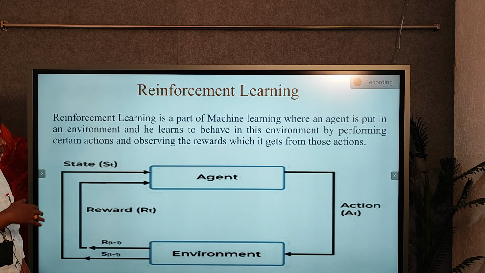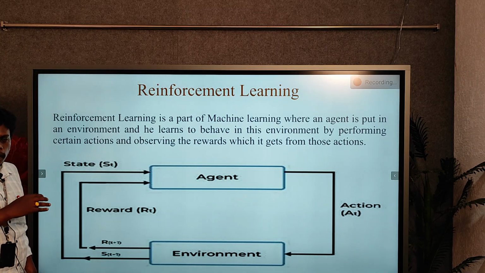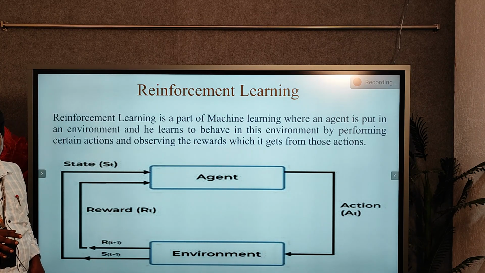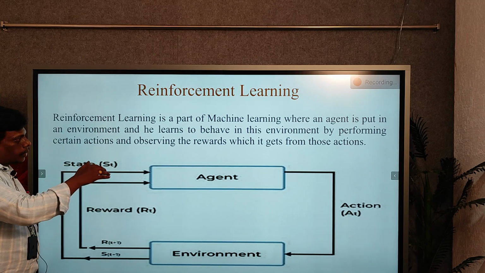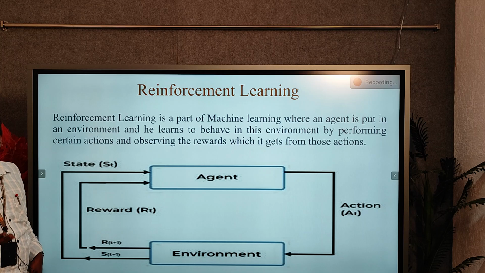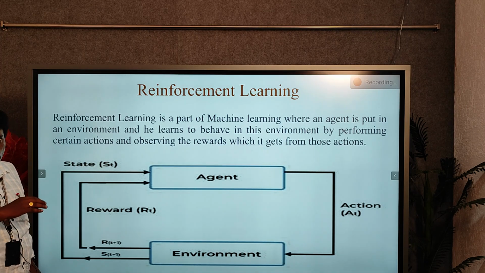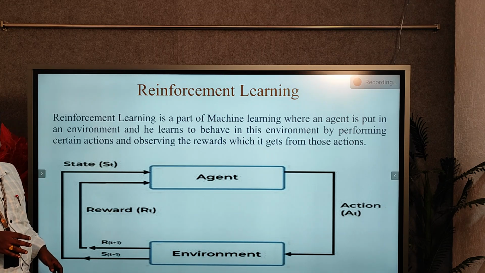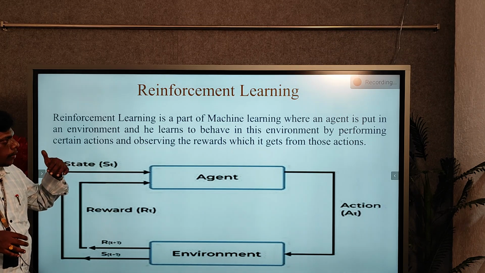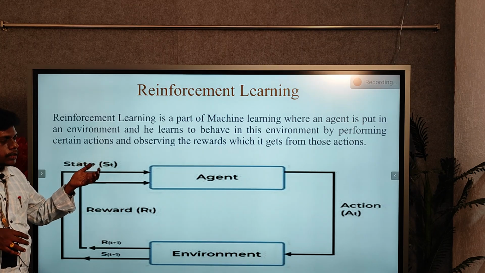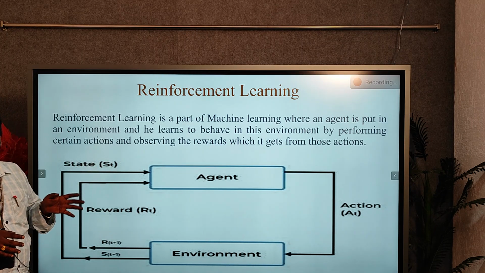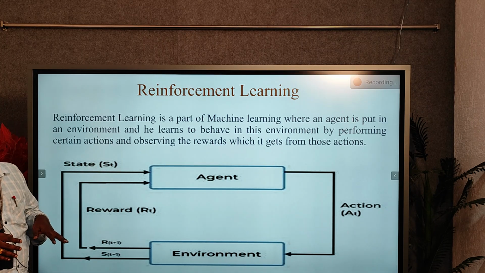So in this there is no proper data and there is no proper guidance, and in supervised learning there is proper guidance, and in unsupervised there is data. But in reinforcement learning there are no such facilities. Without any data or without any training, the machine is going to perform different kinds of actions, right?